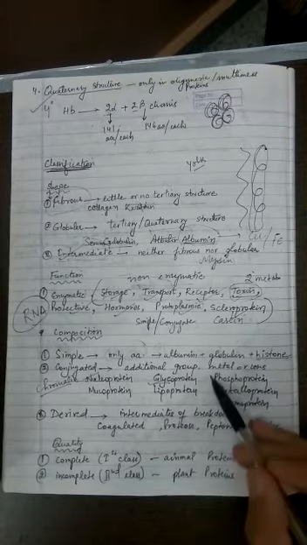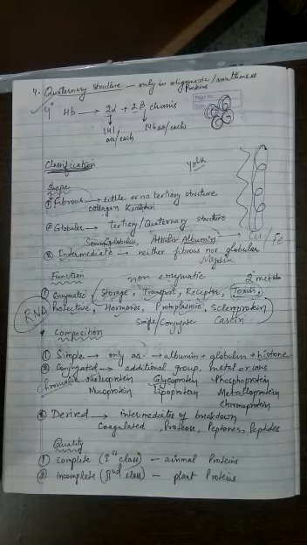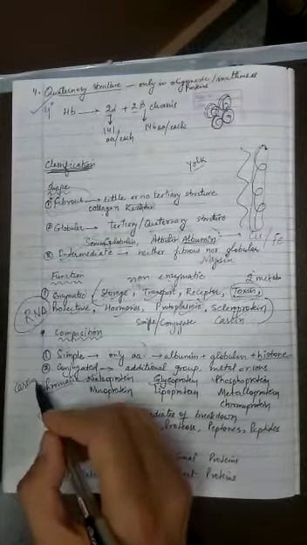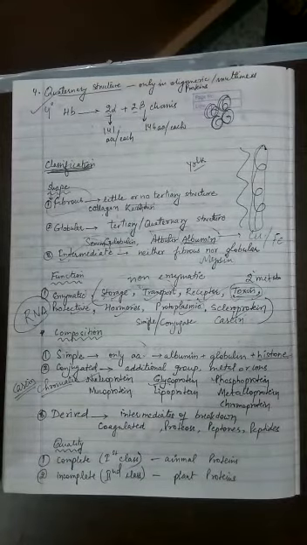Now the next one is phosphoproteins. Those proteins which carry a phosphorus or phosphate group or phosphoric acid moiety attached to them are called phosphoproteins. Phosphoproteins are present in the plasma membrane. Also you have learned they are present in the milk in the form of casein. Casein protein is not a simple protein, it's an example of phosphoprotein. So there are many proteins which are phosphoproteins.